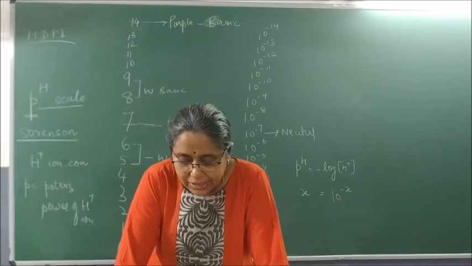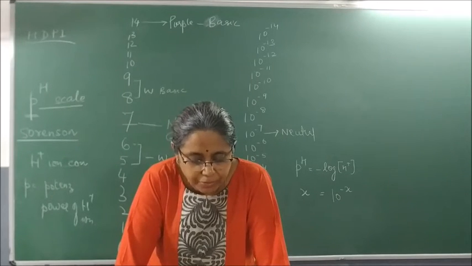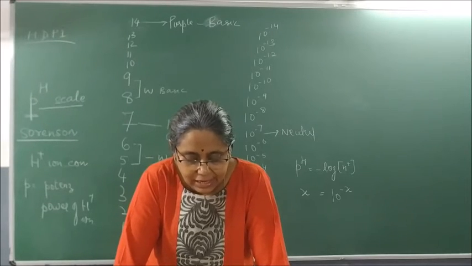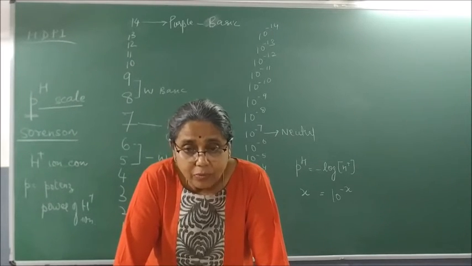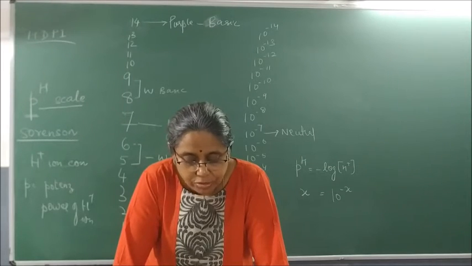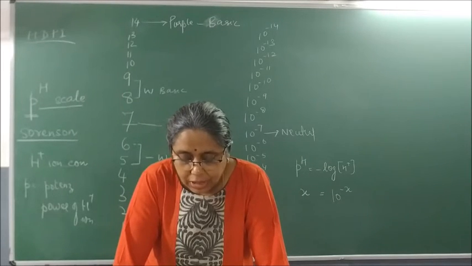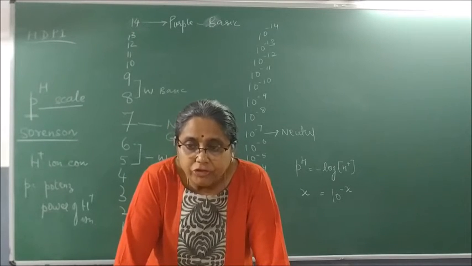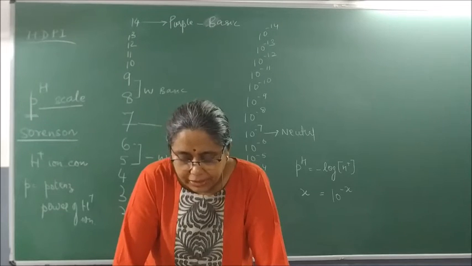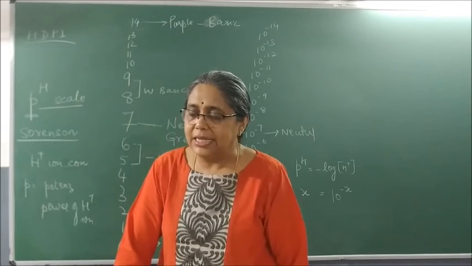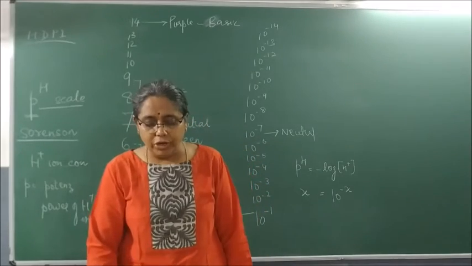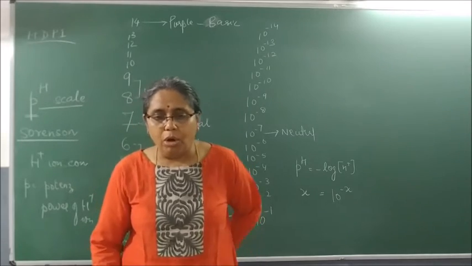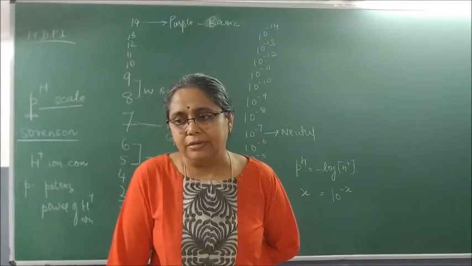The strength of acids and bases depends on the number of H plus ions or OH ions produced. If we take HCl and acetic acid of the same concentration, say 1 molar, then these produce different amounts of H plus ions. Okay. Now please write: which is stronger, 1 molar HCl or 1 molar acetic acid?